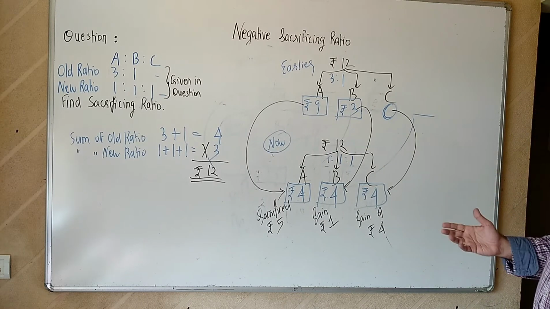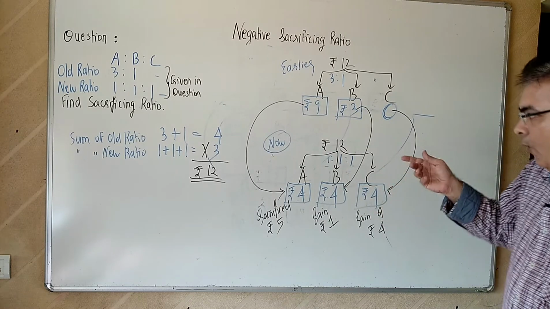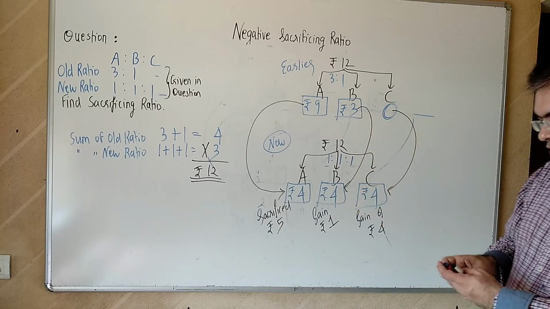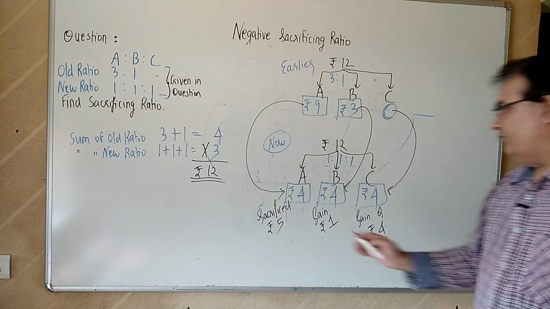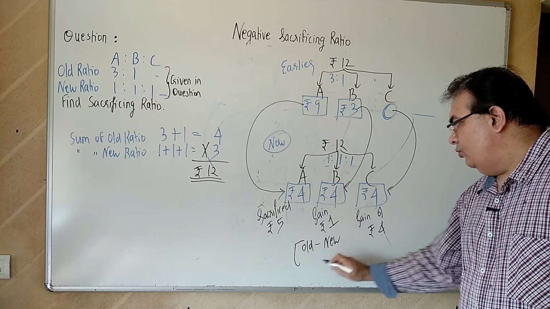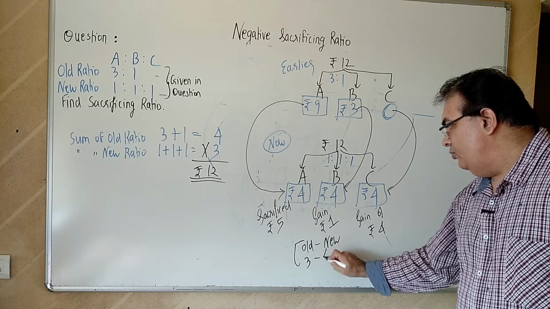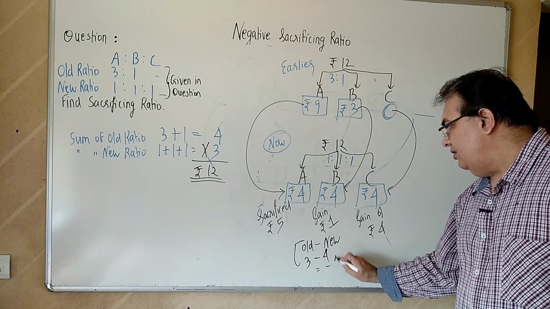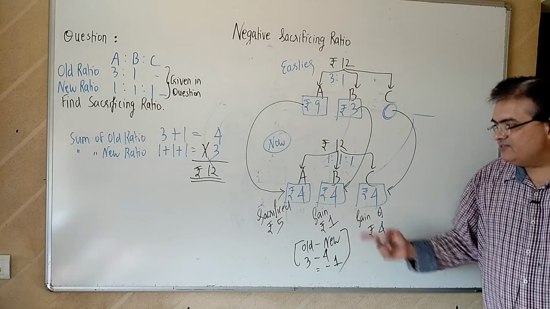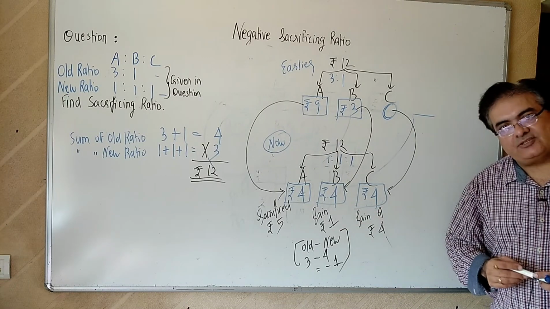Isn't it? And if you do in terms of old minus new, old 3, new 4. Sacrificing ratio is old minus new. So old is 3, new is 4. You get a negative 1. Negative 1 means gain. Correct?